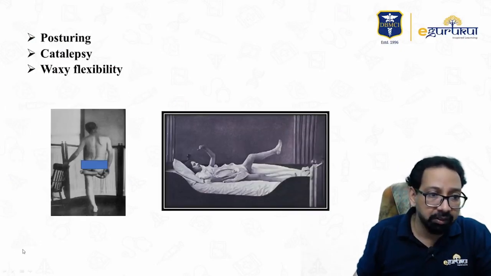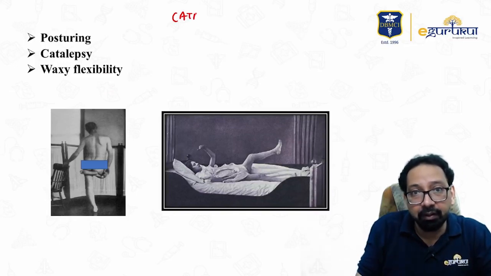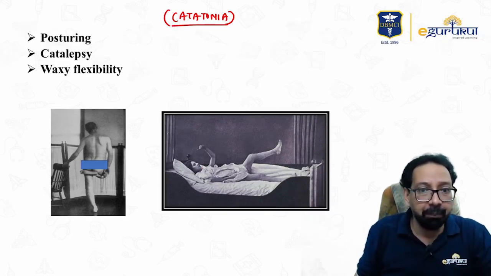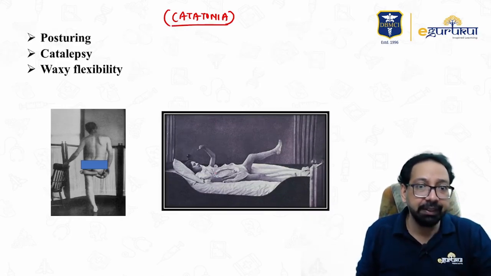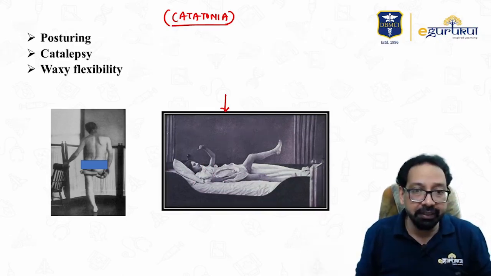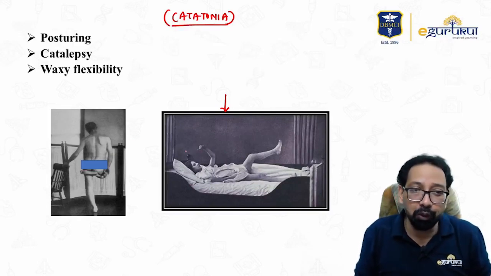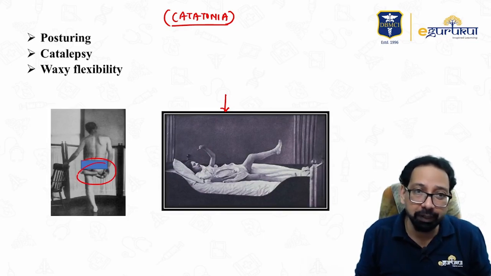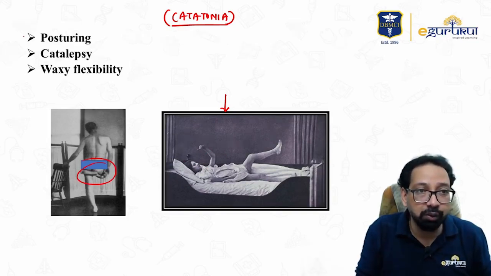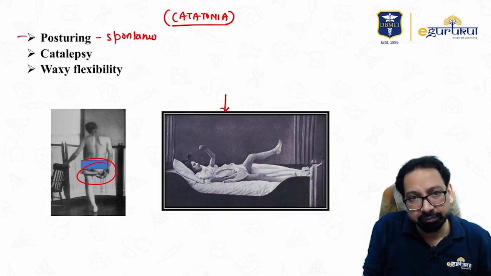Now we come to the next image. Many times you will find the same question and it is confusing. Catatonia. Look at the image. If a person is in the ward and the patient is having this posture. You entered the ward and the patient is acquiring this abnormal posture and maintaining it for a long time, doing it spontaneously.